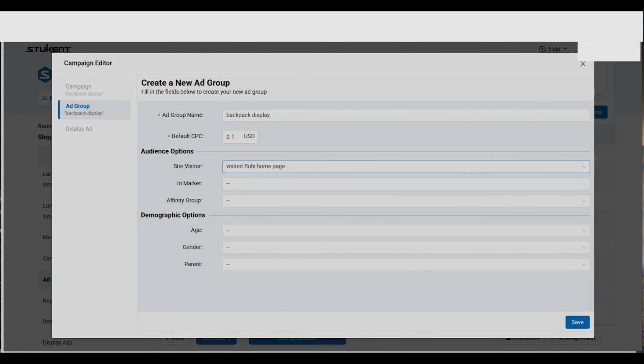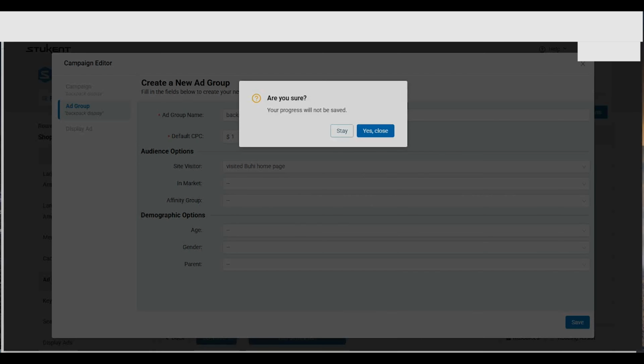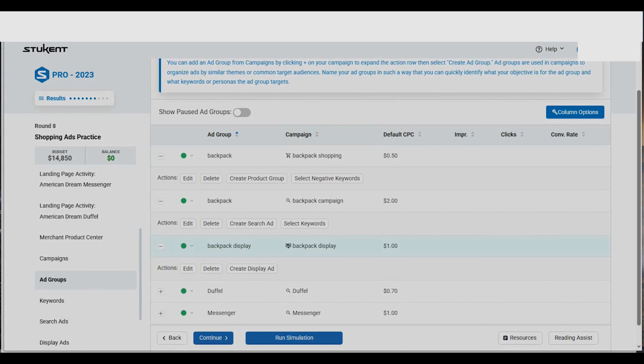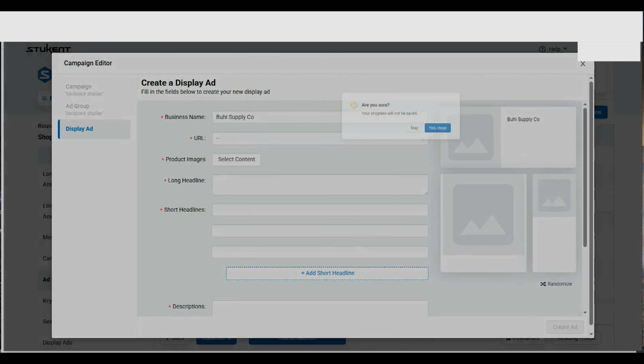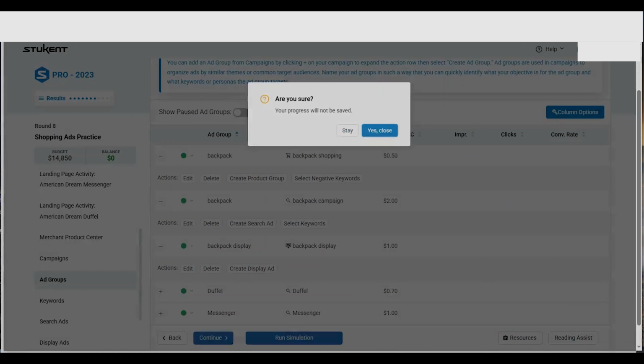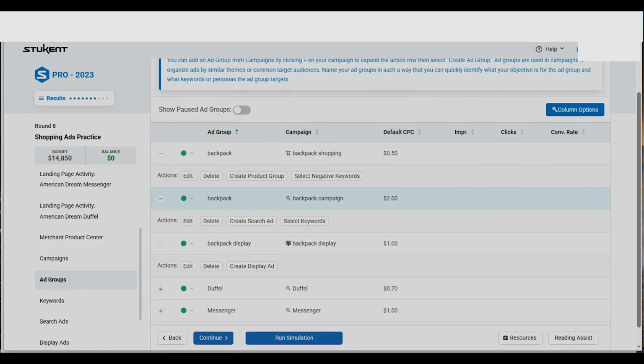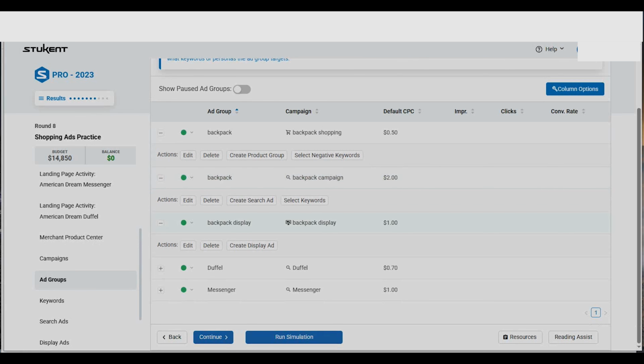Okay, so when we go to display, so edit, you can see for display we want the campaign to target the home page, and also we have selected that the products that we're going to display are only for backpacks. So let us see, we have display. Let us see, create the display ad. We have already created one, so there's no need for us to create another one, but it's just direct. Don't worry about it, you can easily make one.